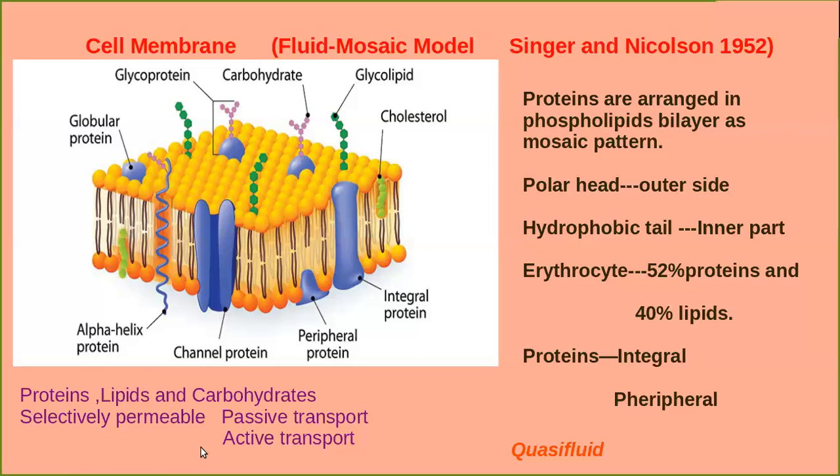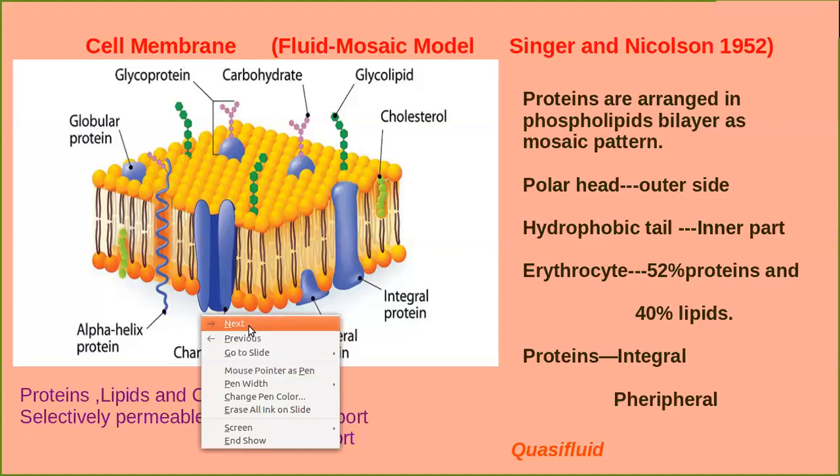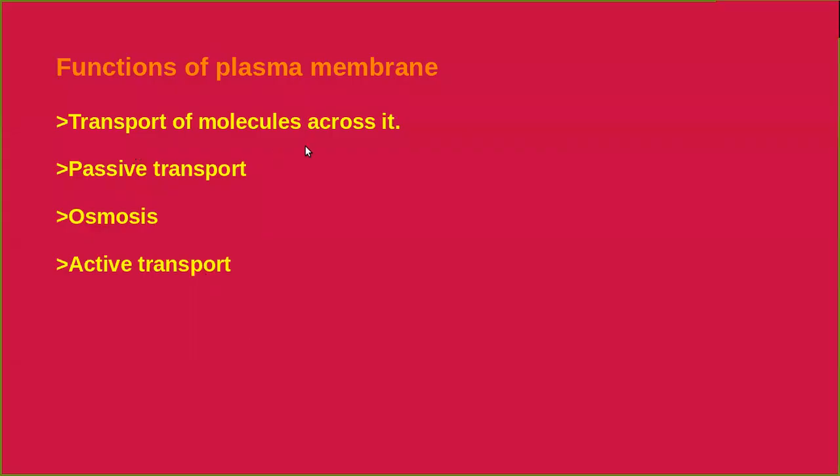The main and most important function we have discussed is the transport of molecules across it. Sometimes the transport may be passive transport, sometimes it may be active transport. What is the difference between passive transport and active transport? Dear students, when you consider the transport of substances from the region of higher concentration to the region of lower concentration, the process occurs without the expenditure of energy. Such a type of transport we commonly call passive transport.